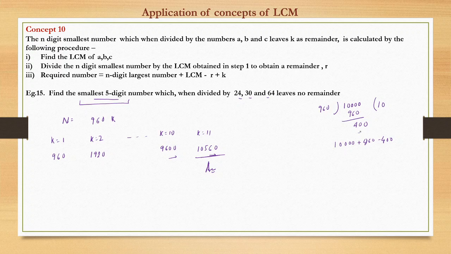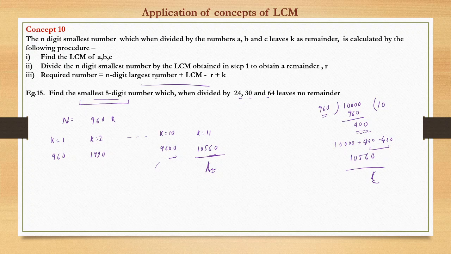I mean, what I am trying to do here, I need to add something so that 400 plus something becomes divisible by 960. So what is that thing? It is nothing but 960 minus 400, that is 560. So this becomes 10560. So we are getting the same answer here as 10560. And this is what I have written here. If this is not very intuitive, we can go by this approach. But this is also, I believe, fairly simple and comprehensible.